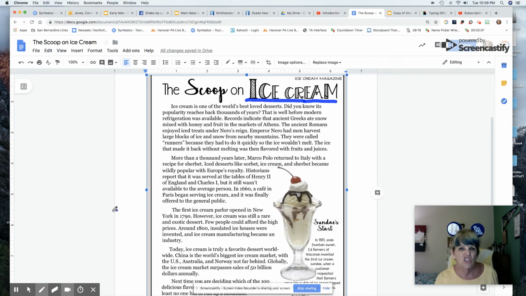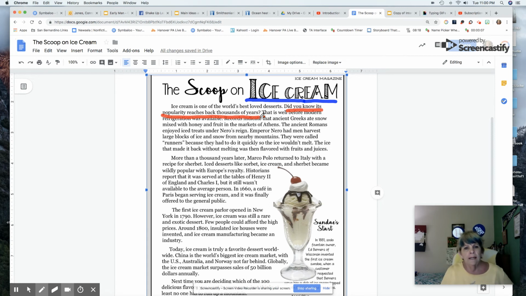All right, I'm going to change the color on this pen just so we get a different variation. So we know it's about ice cream. And I don't know if you guys noticed, but usually when you see things with a question in writing, what is that called? Do you remember what that's called? Yeah, it's a hook. So they want to get us into it. Did you know its popularity reaches back thousands of years?